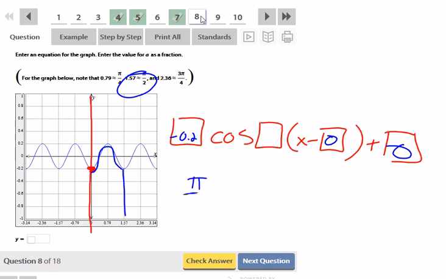So I would say pi over 2 is equal to 2 pi over B. And now I can cross multiply. I can say that B pi is equal to 2 times 2, which is 4 pi. The pi's would cancel, and I get that B is 4.